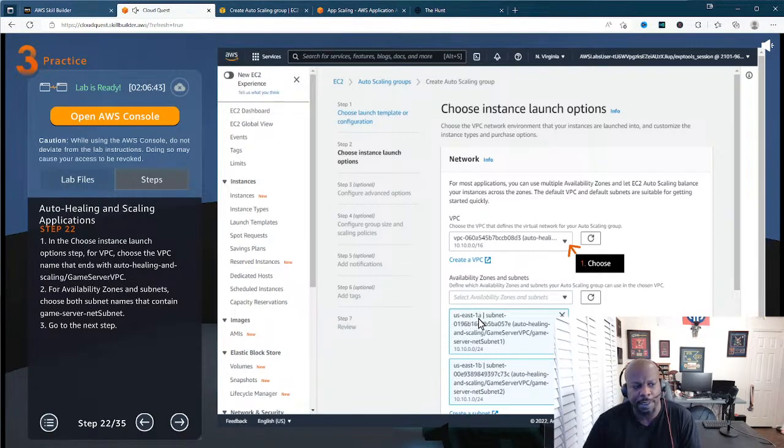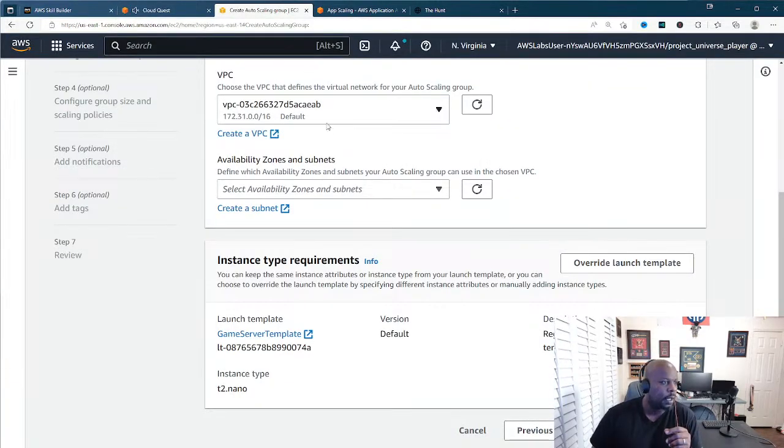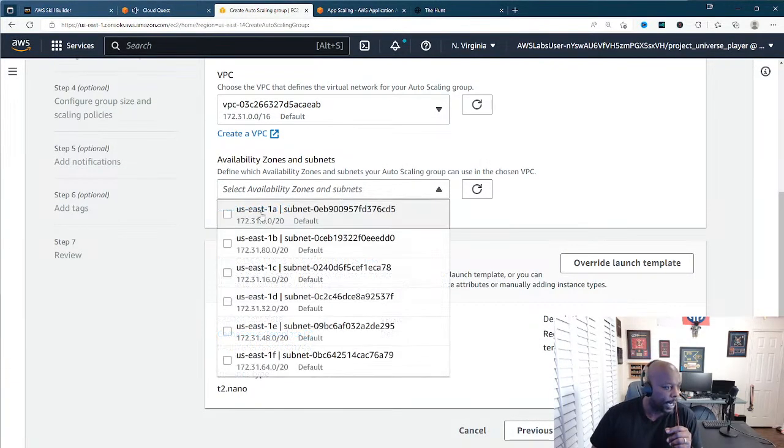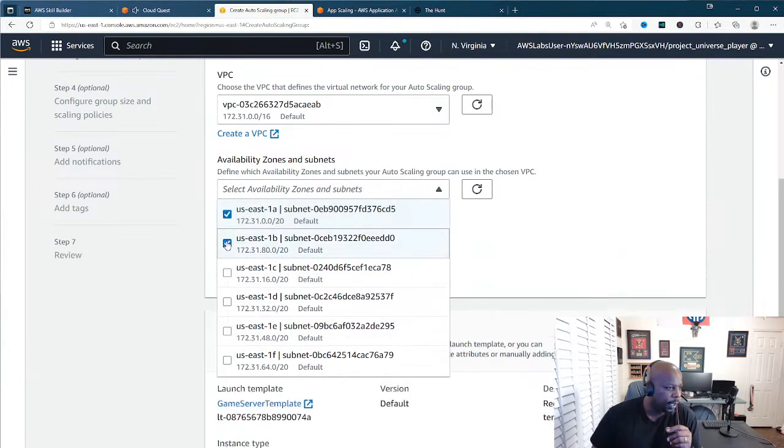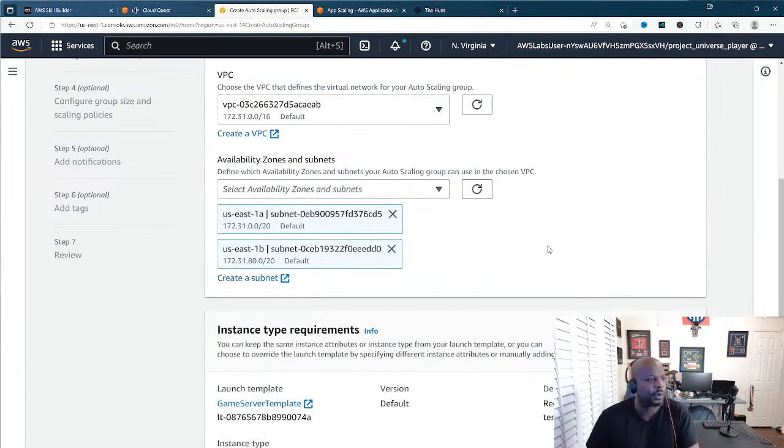So we have US East 1. Remember I told you at the beginning of the video, make sure you understand what availability zone and what region you're in. For our two subnets, we have US East 1 Alpha and US East 1 Bravo right here. We're going to use both of those.